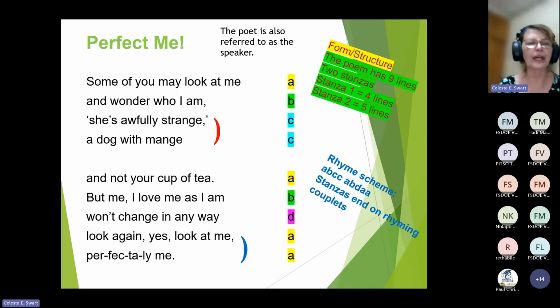And then we will look at things like, if you look quickly, can you see anything like a metaphor, alliteration, anything like that? You might not pick it up immediately. You might only pick it up once we read the poem.